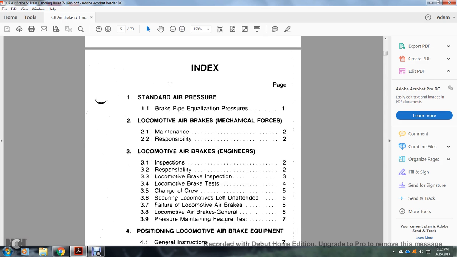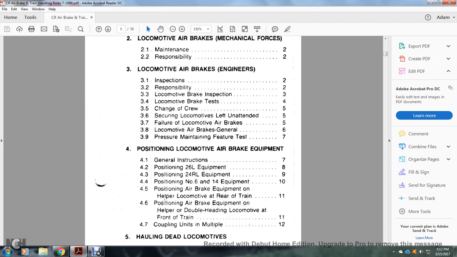Index. Standard air pressure, 1-1. Brake pipe equalization pressure, 2. Locomotive air brakes: mechanical forces, maintenance and responsibility; engineers, inspections, responsibility; locomotive brake inspection; locomotive brake test; change of crew; securing locomotives left unattended; failure of locomotive air brakes; general pressure maintaining, future tests.